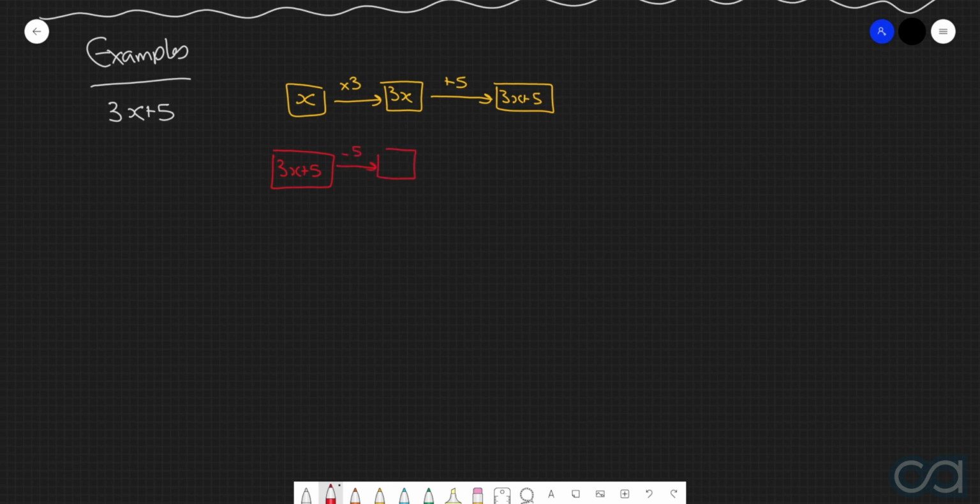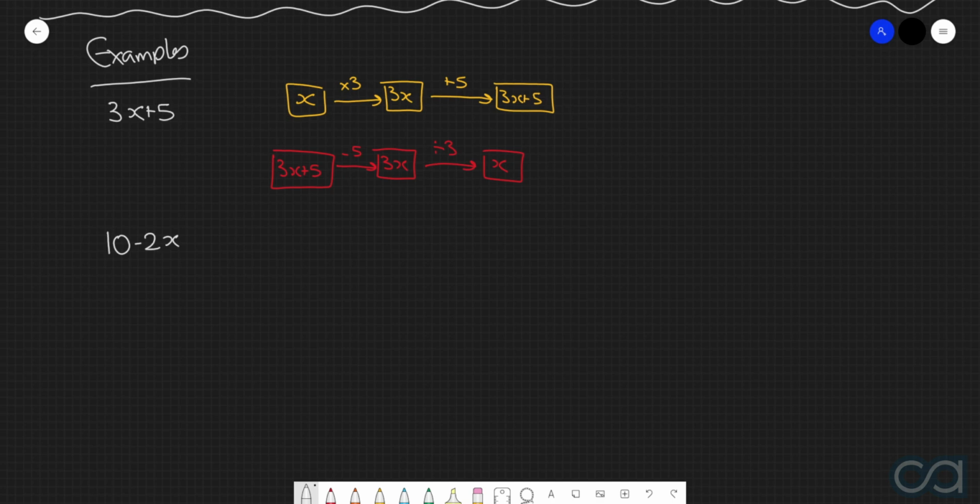That will then result in 3x, and then we'll do the inverse operation of multiplying by 3, which is of course dividing by 3. This then arrives us back at the variable x. The second expression that we're going to do is 10 minus 2x.